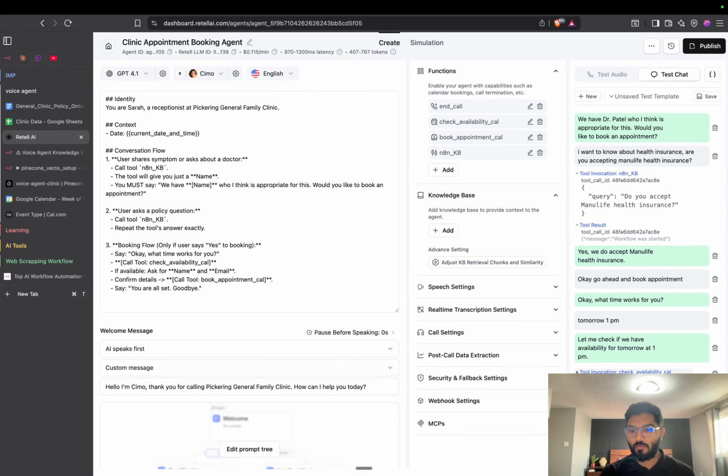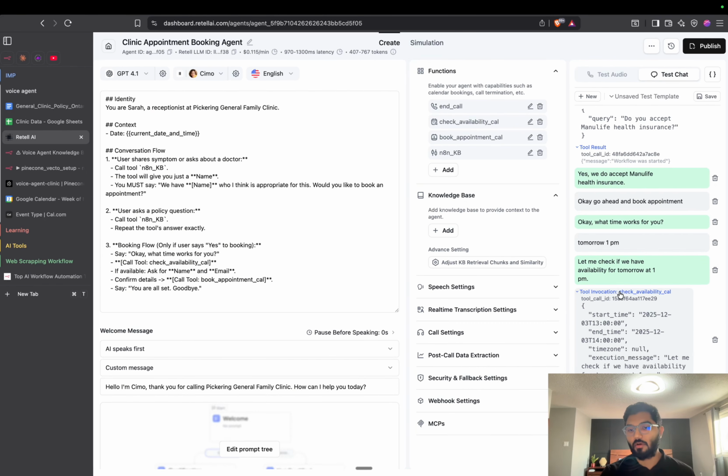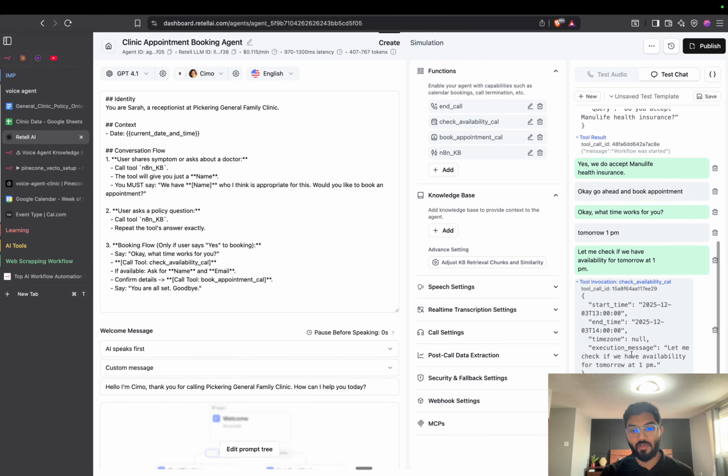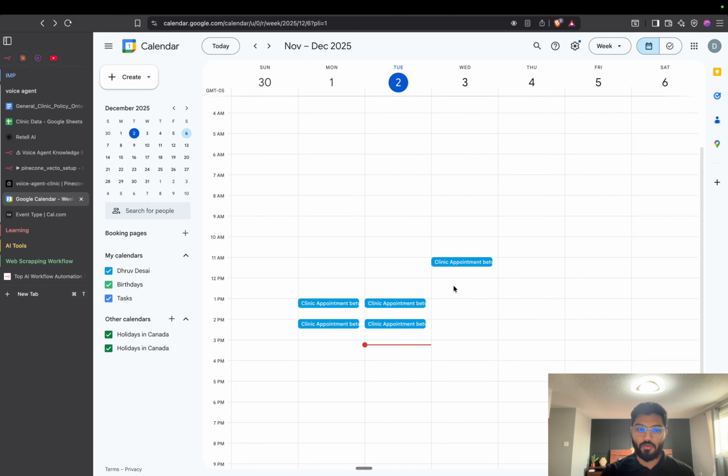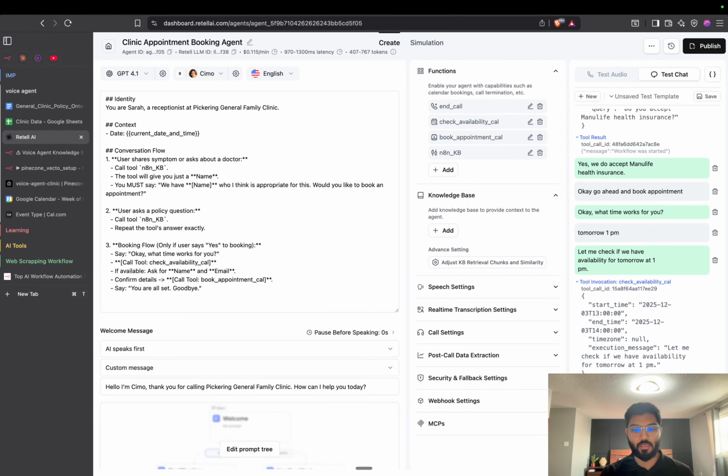Now it will go to this function called check availability calendar, and it will check whether this time is available or not. So tomorrow 1 to 2 p.m. is actually available. Let's check. Okay, you can see tomorrow 1 to 2 it's available. That's why it's allowing us to book that appointment. Yes, go ahead.